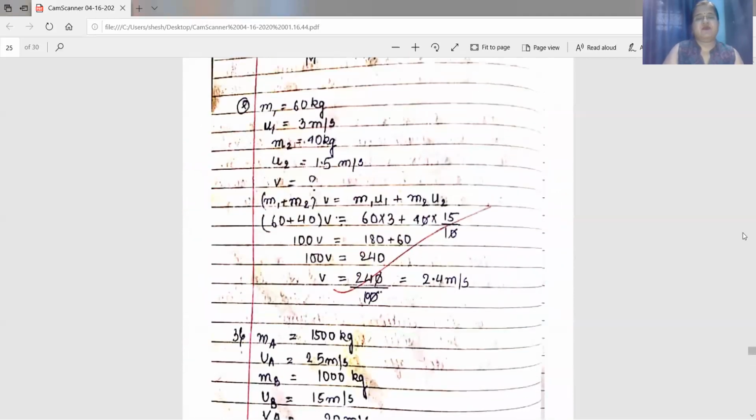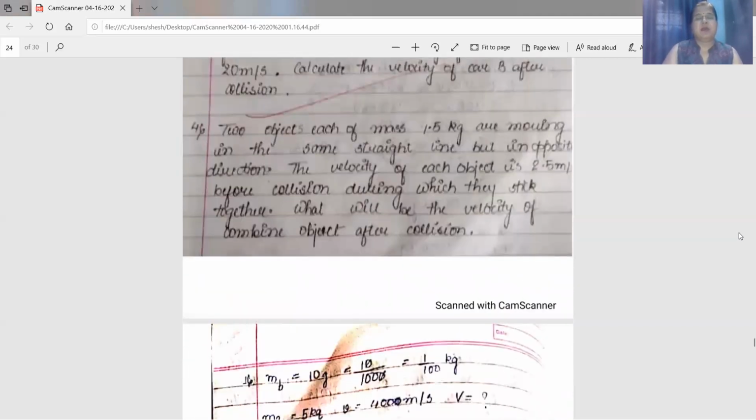Next, number 4. Two objects, each of mass 1.5 kg, are moving in the same straight line, but in opposite direction. So mass of first object M1 is equal to mass of second object M2, equal to 1.5 kg.